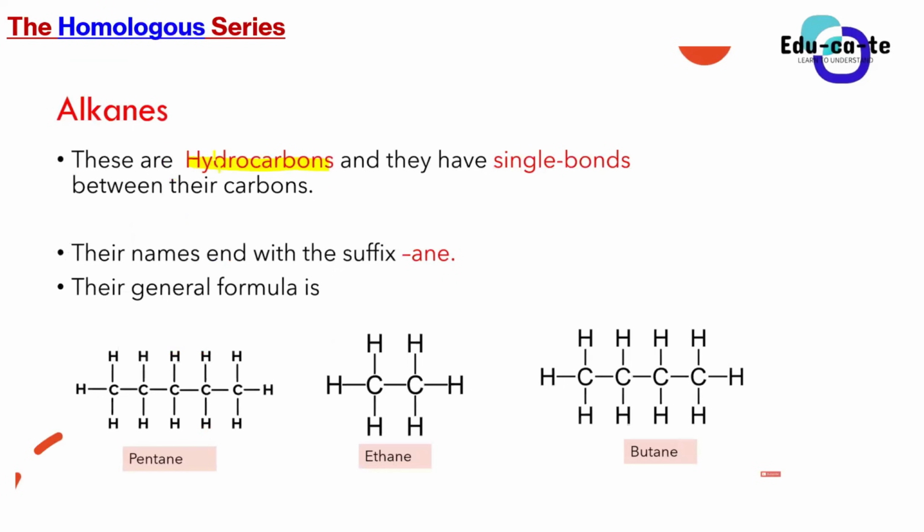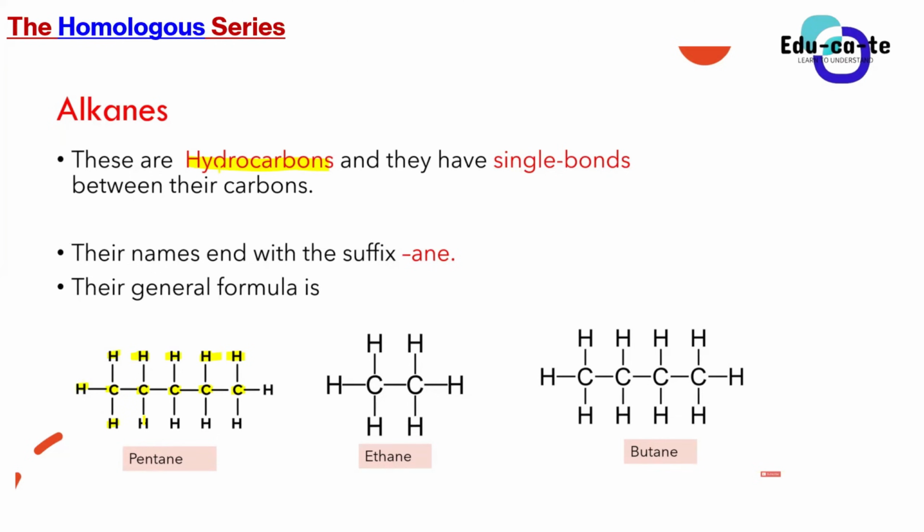We say that alkanes are hydrocarbons, okay? It's because the compounds that are classified as alkanes only have carbon and hydrogen atoms. You'll never see any other atom that is different from carbon and hydrogen.